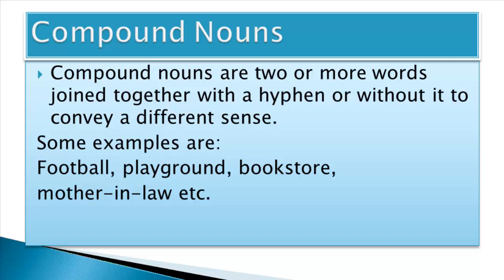For example, football. Foot is a noun as well as is the ball. So if we put them together, it will be football. Same way, playground, bookstore, mother-in-law, etc. So these are some examples of compound nouns. These are again two or more words put together to convey a new sense.